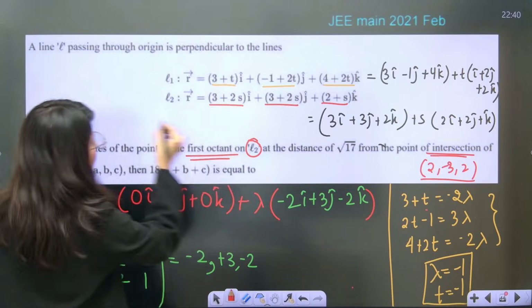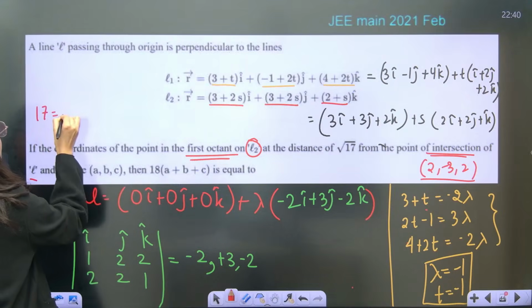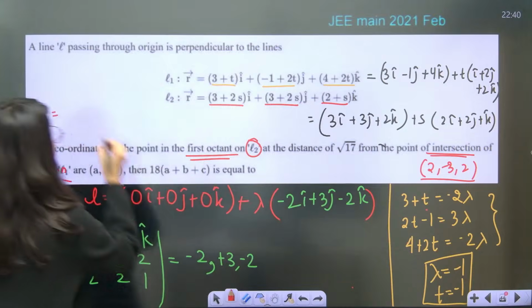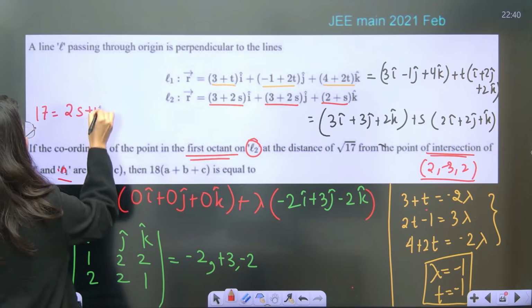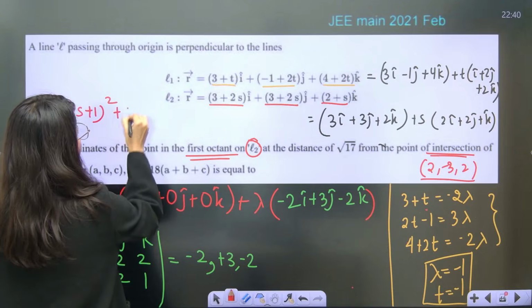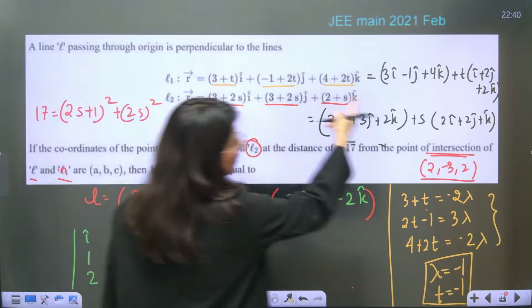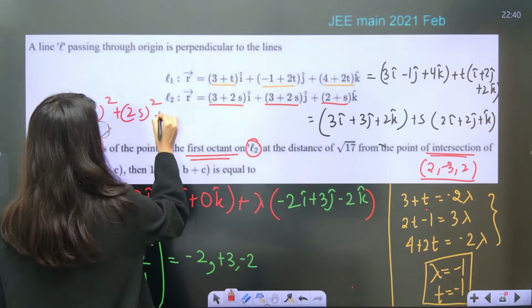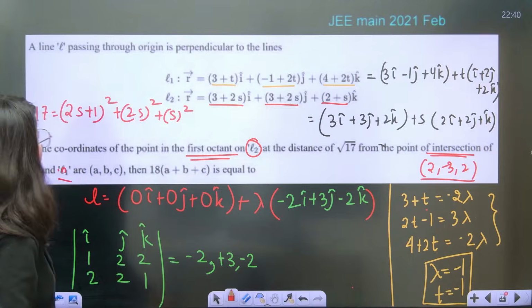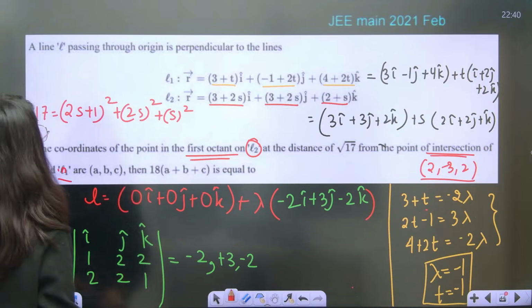So just the distance: 17 will be equal to, square root is gone already, 3 plus 2s and this is 2s plus 1, this and this. So 2s square, and 2 plus s and 2s plus s square. Alright, calculate the value of s from here.